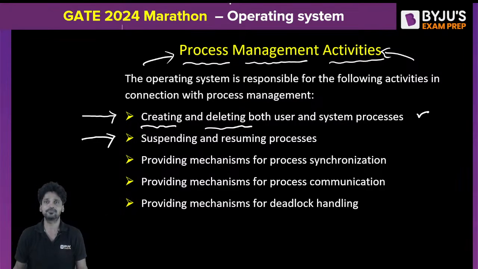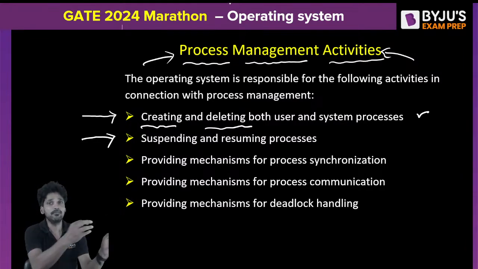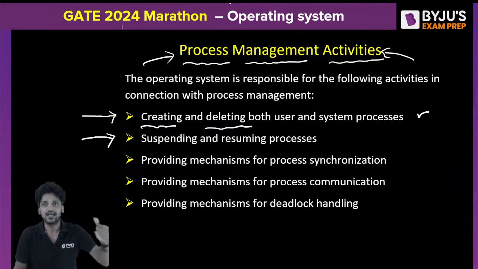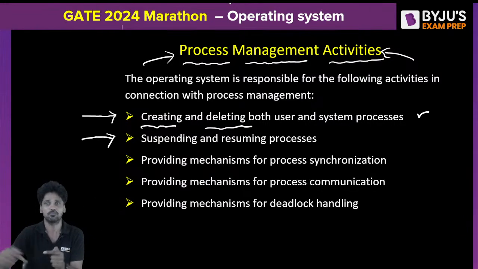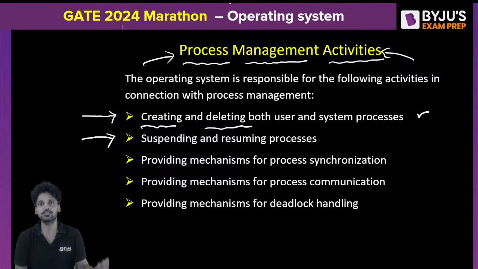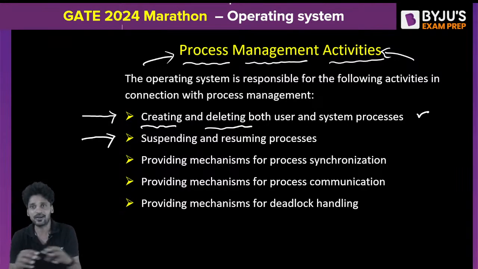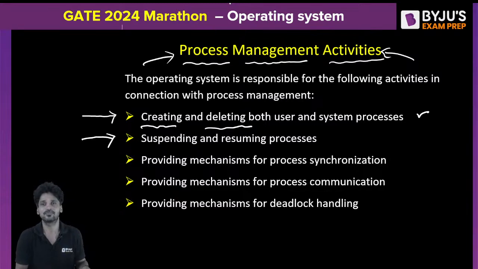What do I need to do? I need to preempt this process and suspend the current process. When process P1 is executing and process P2 arrives which has more priority than P1, process P1 should be preempted. Process P1 must be suspended to allocate the CPU to the incoming process which has more priority than P1.